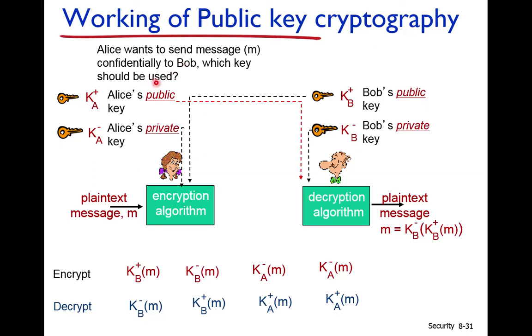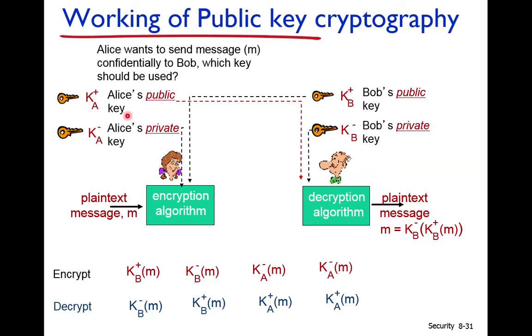So which key should be used for encryption by LS? LS knows its private key, its public key, and LS also knows the public key of Bob. Why? Because Bob has announced this public key to each and everyone, even to LS.